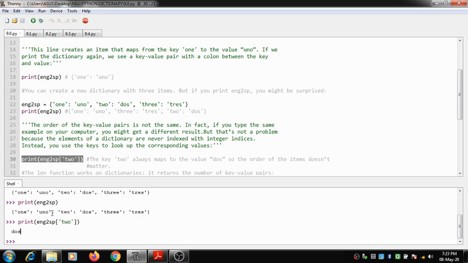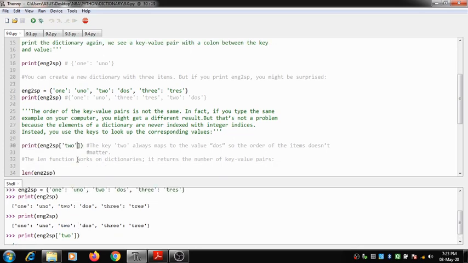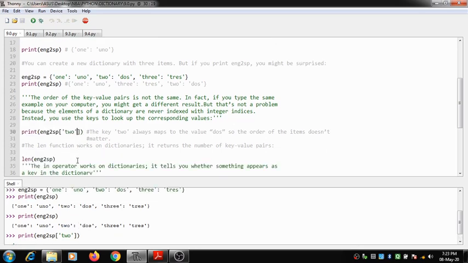It may appear in any order, that must not make any difference to you, but remember that as there is a key value pair mapping, the order in which the dictionary is printed doesn't make any difference.